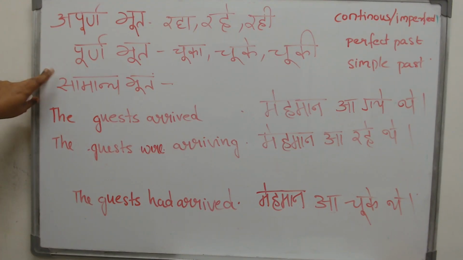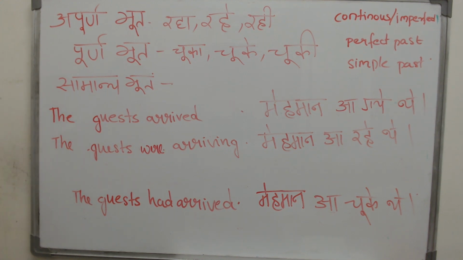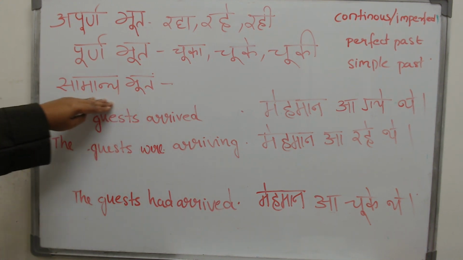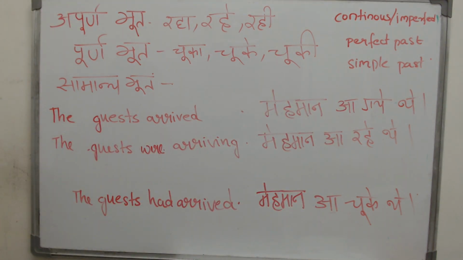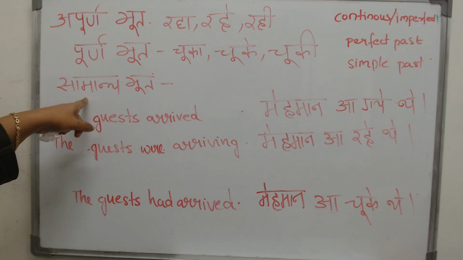Now it's time for us to wind up our class. What did we start with? We started with the Samanya Bhutkal, or the simple past, or the indefinite past. It talks about incidents that have happened in the past, but you do not have any information about them. It is simple, it is samanya, it is general. You don't know if the act was happening, was it finished. You have absolutely no knowledge about it. Please check the description box. I'll give the link there. I have done an entire video on the Samanya Bhut.